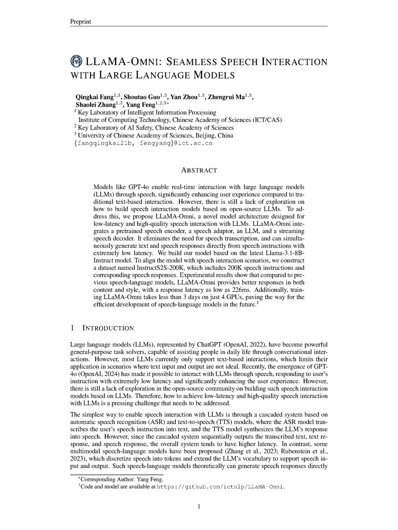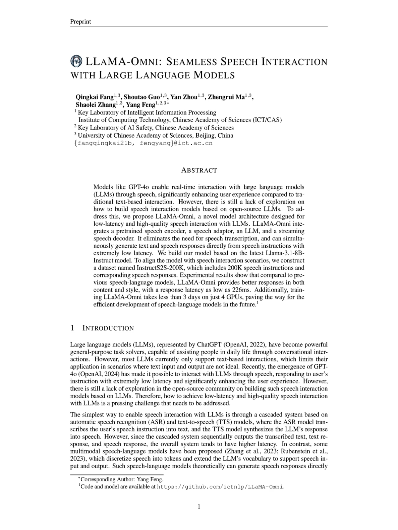The Llama Omni model addresses the challenge of achieving low latency and high-quality speech interaction with large language models, LLMs, which is significant because most existing models, including GPT-4o, primarily support text-based interactions. While GPT-4o has introduced speech interaction capabilities, it still relies on a cascaded system involving automatic speech recognition, ASR, and text-to-speech, TTS, models, leading to higher latency due to sequential processing.